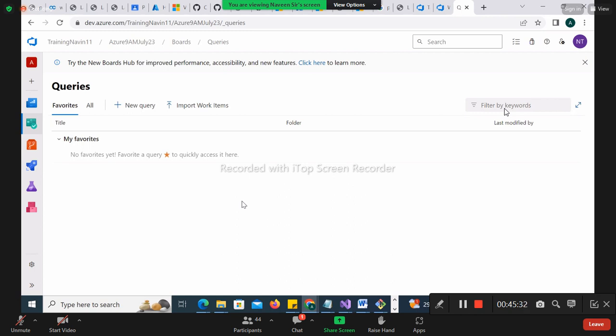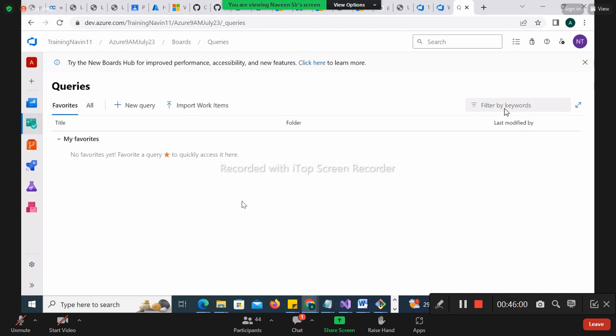Let's see if you go to WhatsApp, you have only 10 contacts, so you'll see all the 10 recent WhatsApp messages come in front of you. If you have 200 contacts and you have contacted everyone, you have to scroll and see, or else you have to search the name you wanted to talk to, right? Similar to that here also. So you will have queries, in that based on the condition you can pick up your queries.